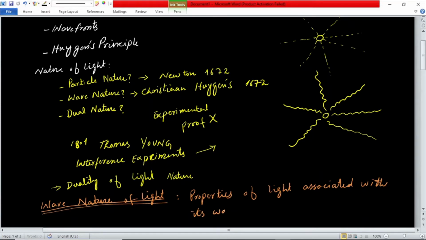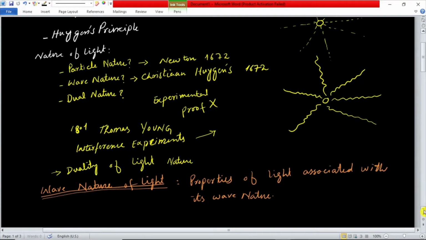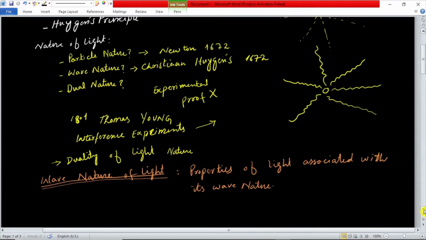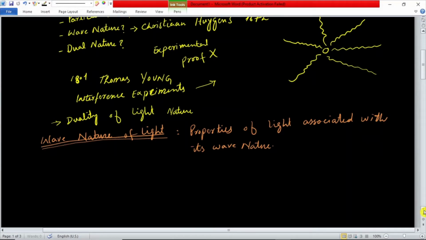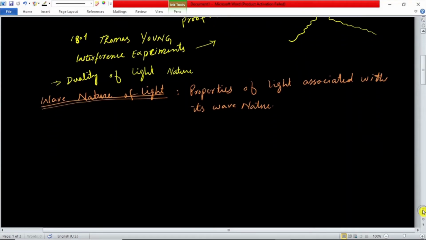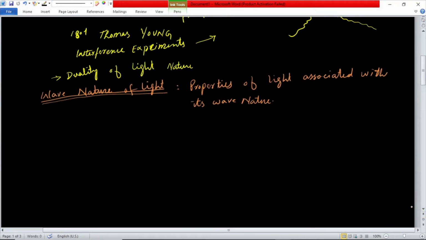To discuss the properties of light associated with its wave nature, first we need to understand some basic definitions which will be used, and that is our first topic of this chapter, and that is wavefront.